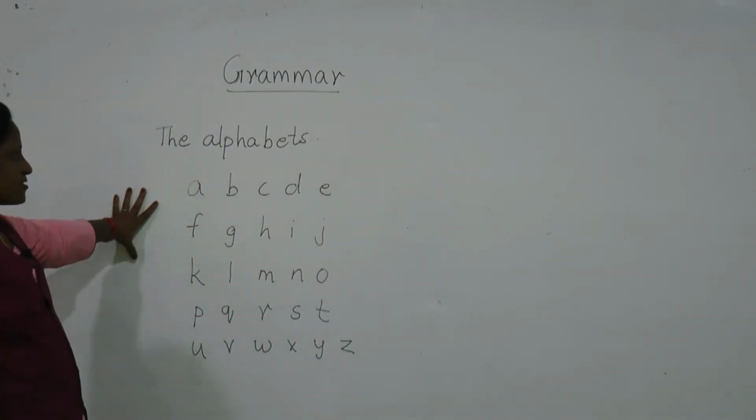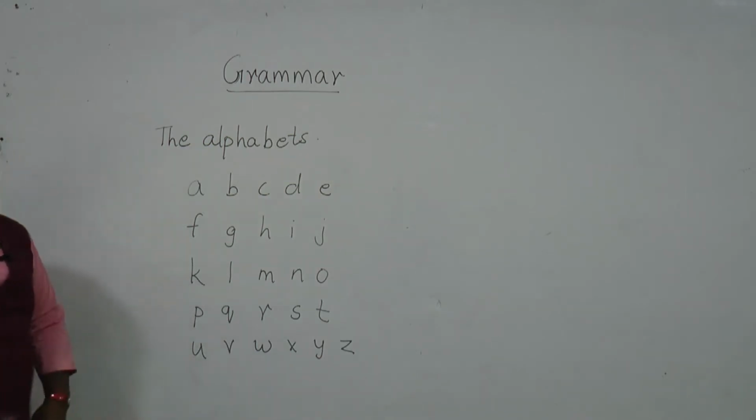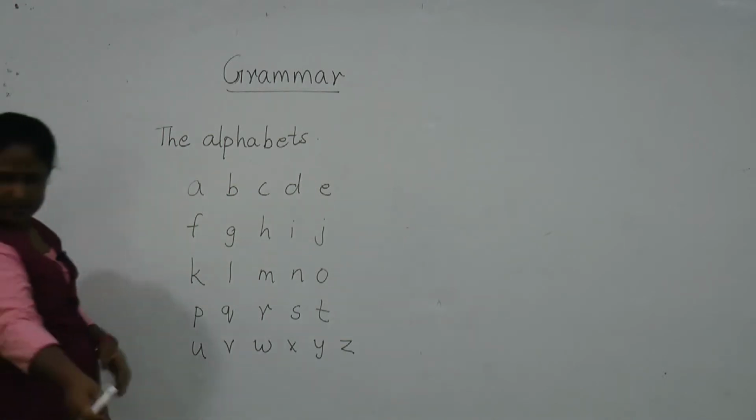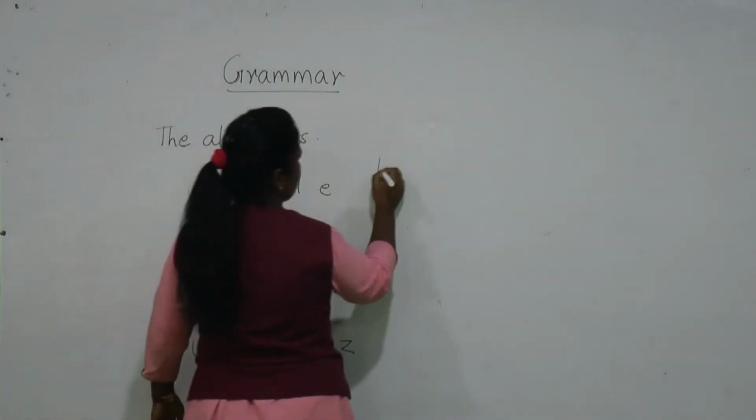From all these 26 alphabets, there are two parts, that is vowels and consonants. These alphabets are divided into two classes. The first one is vowels.